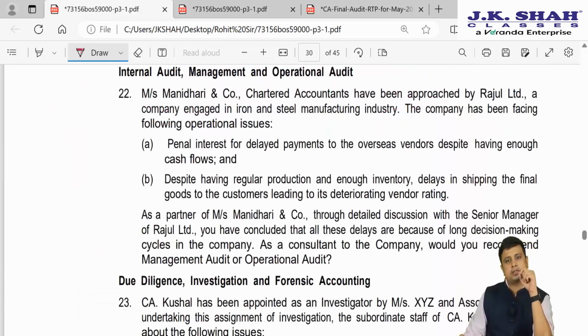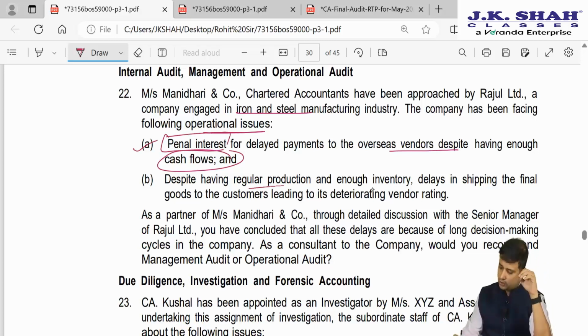Next, Messrs. Manidhari and Company, Chartered Accountants, have been approached by Raju Limited, a company engaged in the iron and steel manufacturing industry. The company is facing the following operational issues. Penal interest for the delayed payment to the overseas vendors despite enough cash flows. So we have enough cash flows, but we are not paying on time, and hence we are paying penalties.